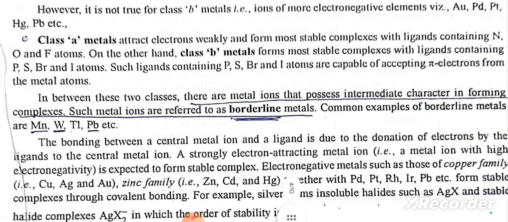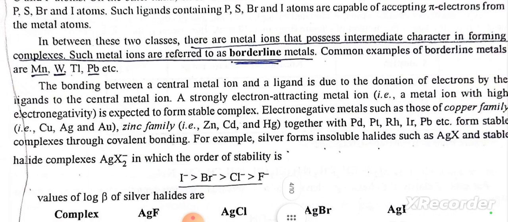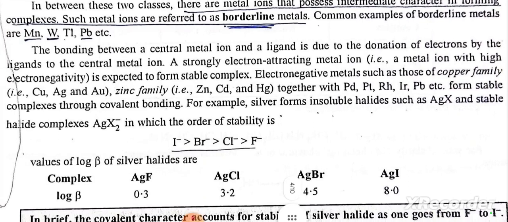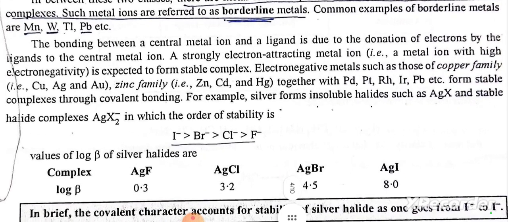The bonding between a central metal ion and a ligand is due to the donation of electrons by the ligands to the central metal ions. A strongly electron attracting metal ion, that is, a metal ion with high electronegativity, is expected to form stable complexes. Electronegative metals such as those of the copper family, copper, silver and gold, the zinc family, zinc, cadmium and mercury, together with palladium, platinum, rhodium, iridium, lead, etc., form stable complexes through covalent bonding.